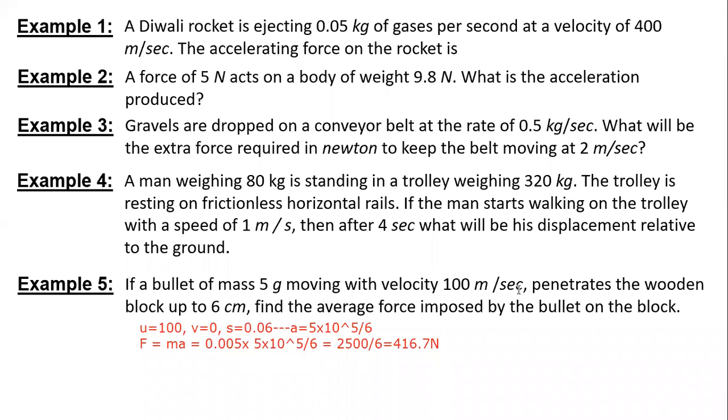If we apply the formula v square equals u square plus 2as, v equals 0. Acha, 100, and it should be squared. Oh, yeah, I got it. When you calculate the acceleration, you get 10 to the power 6 by 12, and when you multiply, you get 5,000 by 12. I didn't square the initial velocity. Okay, that's why you were getting a different answer.